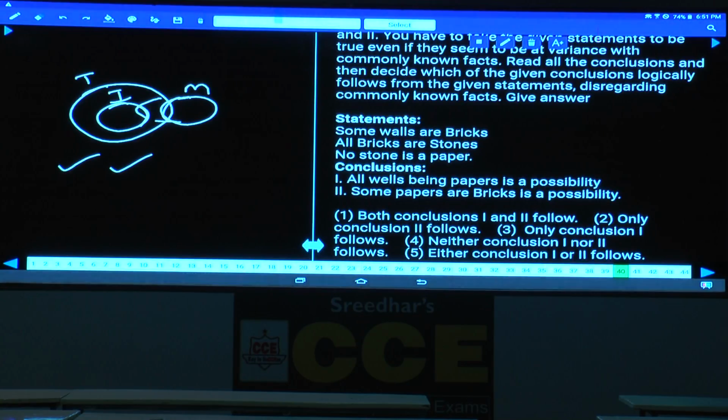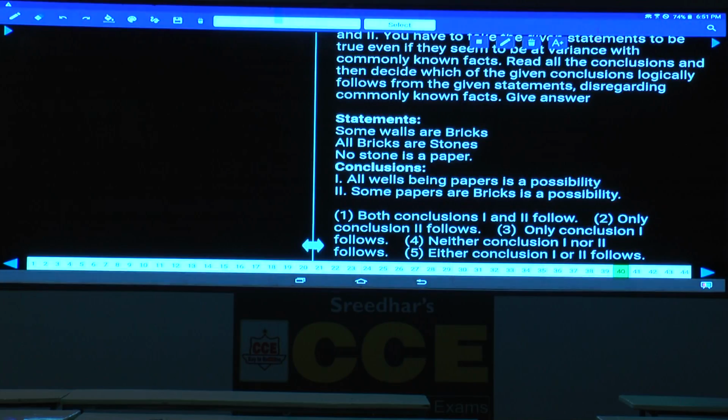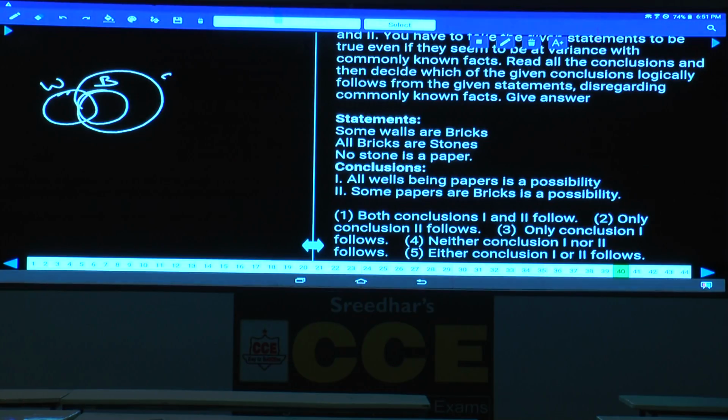Then question number 40. Now in this question number 40, tell me the answer. Some walls are bricks. Some of the walls are bricks. These are walls and these are bricks. All bricks are stones. And no stone is a paper. Then first one. All walls are papers is a possibility. Is it possible? Tell me. No. Why? If you write paper like this, no paper is stone will be false. Hence it is not possible.